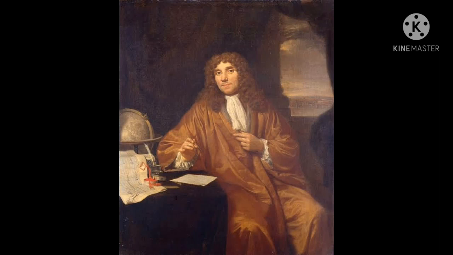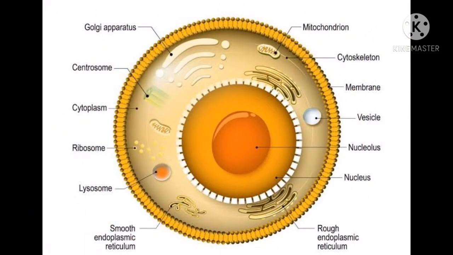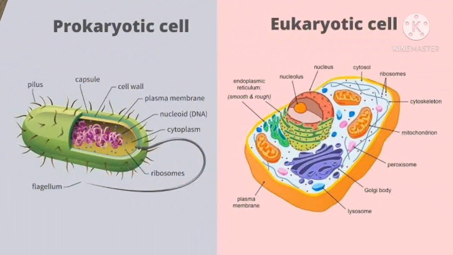pointed out these as animalcules. Animalcules means little animals, and the word cell mainly comes from the Latin word cellula. Cellula means small compartments. On the basis of the inner architecture of a cell,